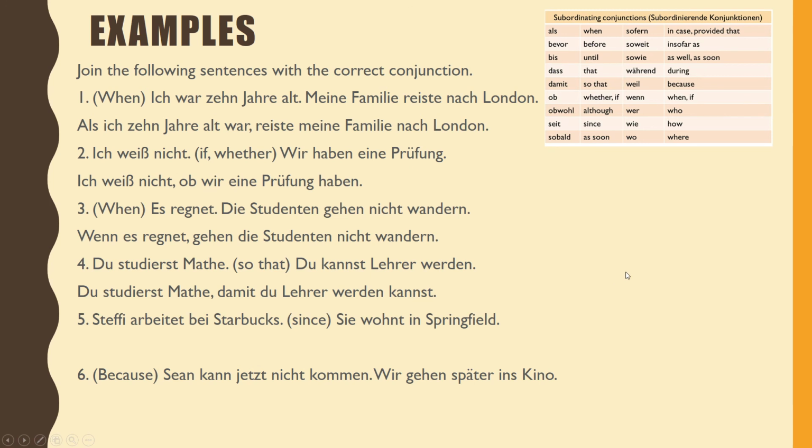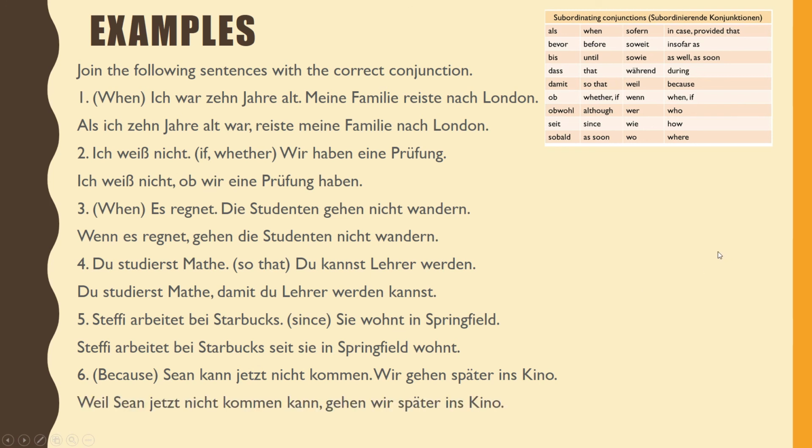Number 5: Steffi arbeitet bei Starbucks, seit sie in Springfield wohnt. We should have a comma right after Starbucks. So, seit is our subordinating conjunction, and the verb wohnt gets kicked to the end. And our last example: Weil Sean jetzt nicht kommen kann, gehen wir später ins Kino. We started with weil, our subordinating conjunction, and that means that we'll get a verb sandwich in the middle, which is kann, comma, gehen.